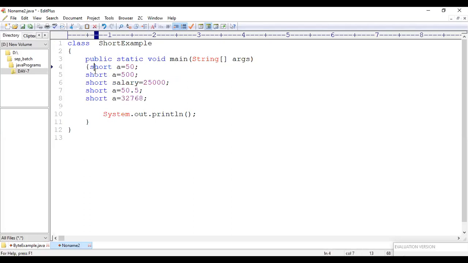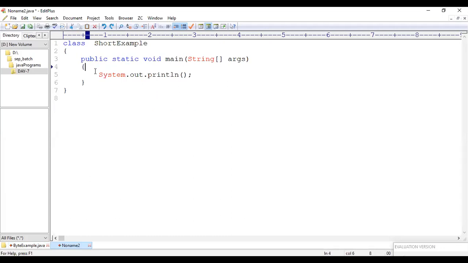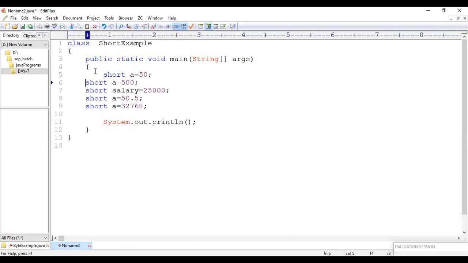Let me indent it. After indenting, I will comment all these things. Let me comment this one, this one, and this one as well.